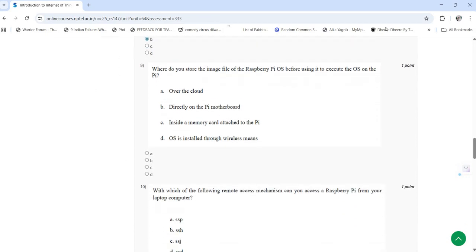Ninth question is where do you store the image file of the Raspberry Pi OS before using it to execute the OS on the Pi? So here the answer is C, inside a memory card attached to the Pi. Option C.